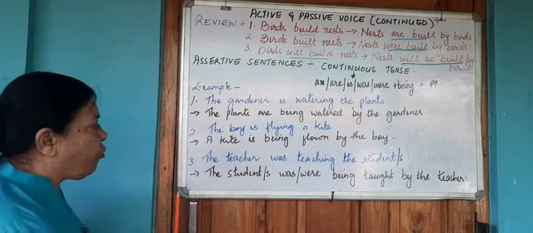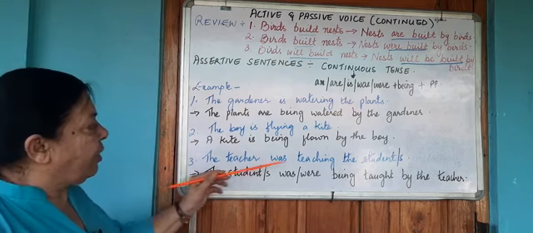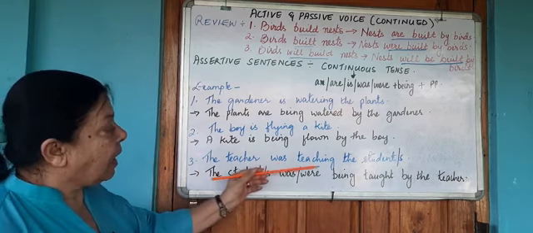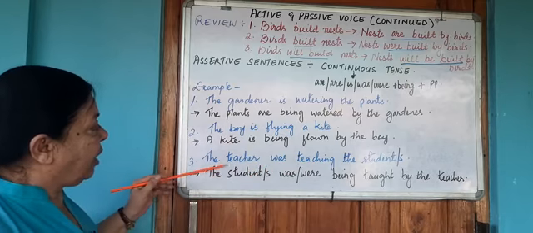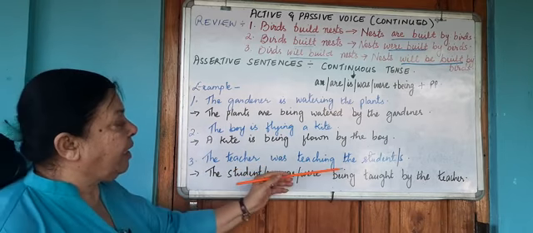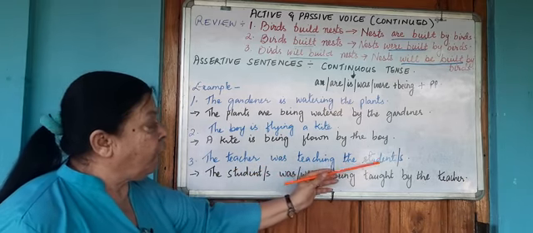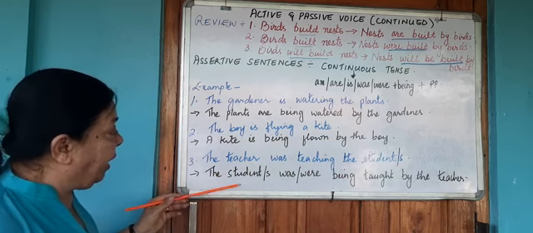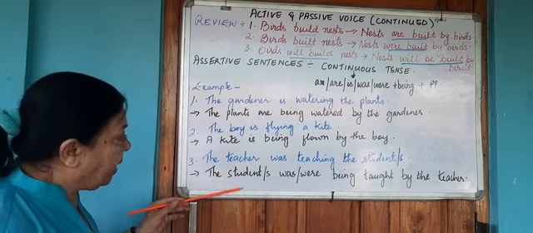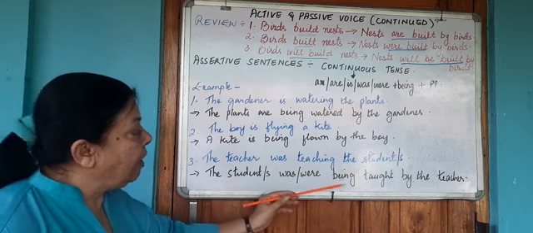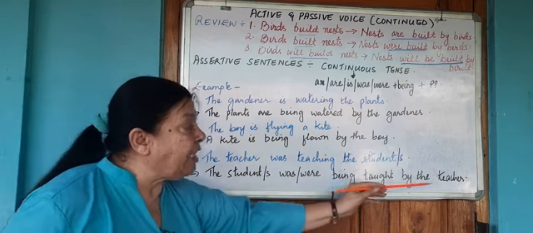In sentence 3, I have changed the verb to the past continuous tense. The teacher was teaching the student. If you have the student over here, then you will say the student was being taught by the teacher.